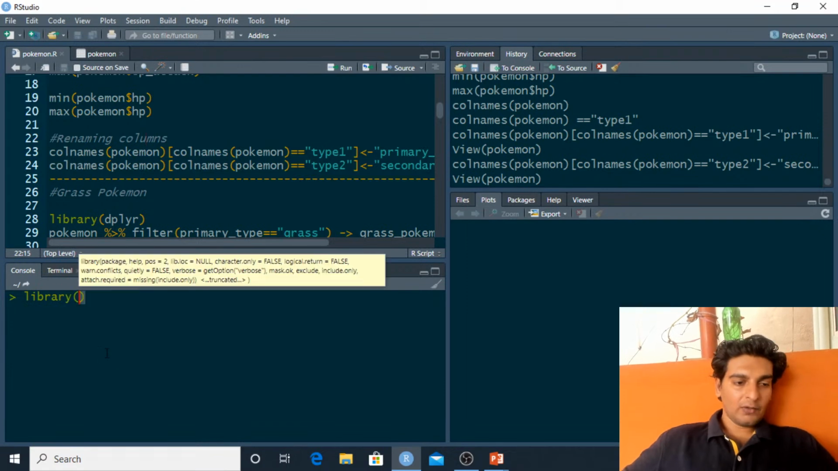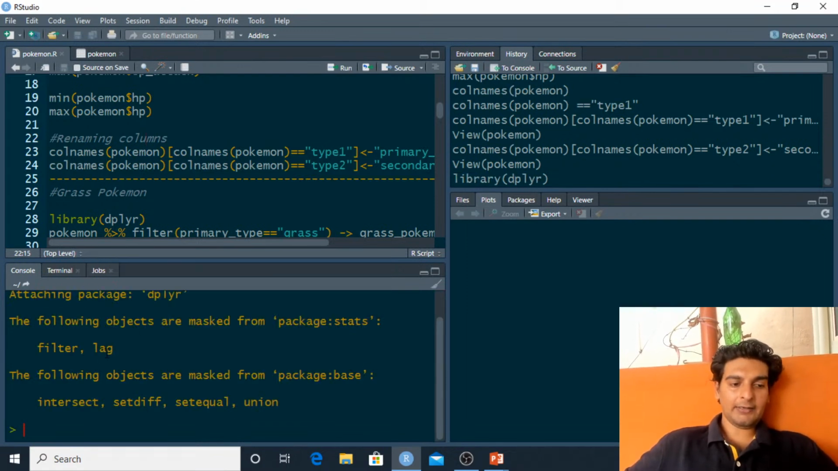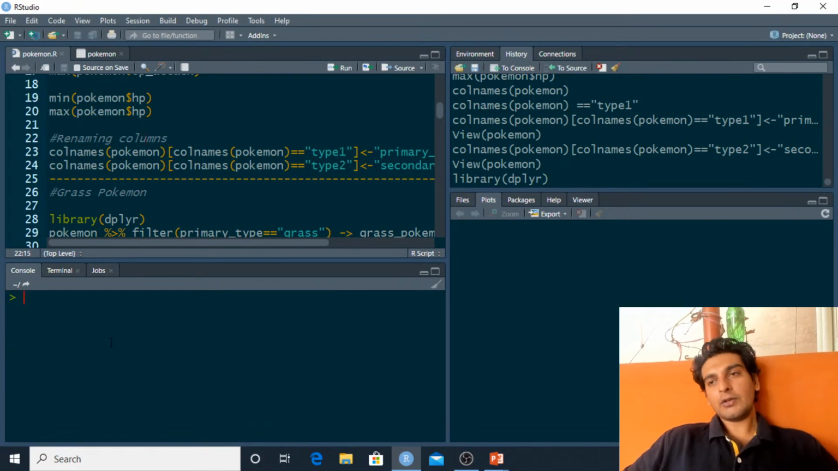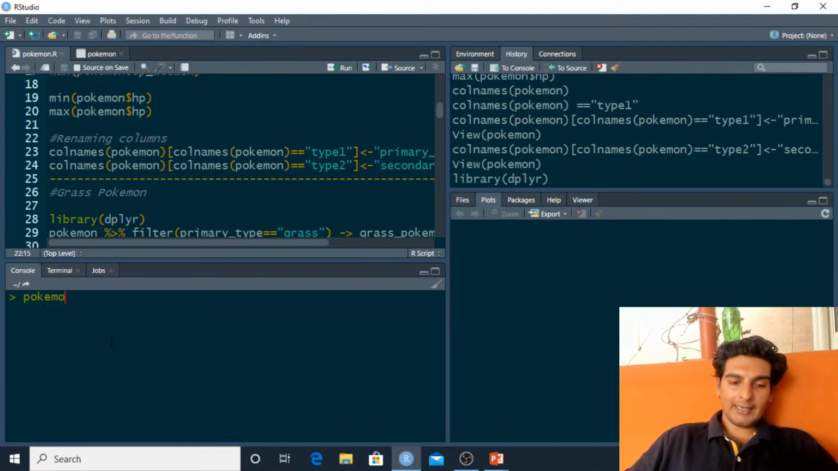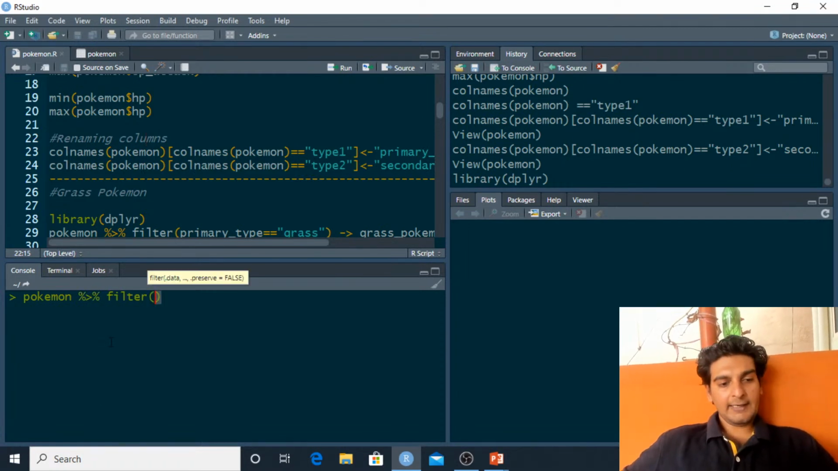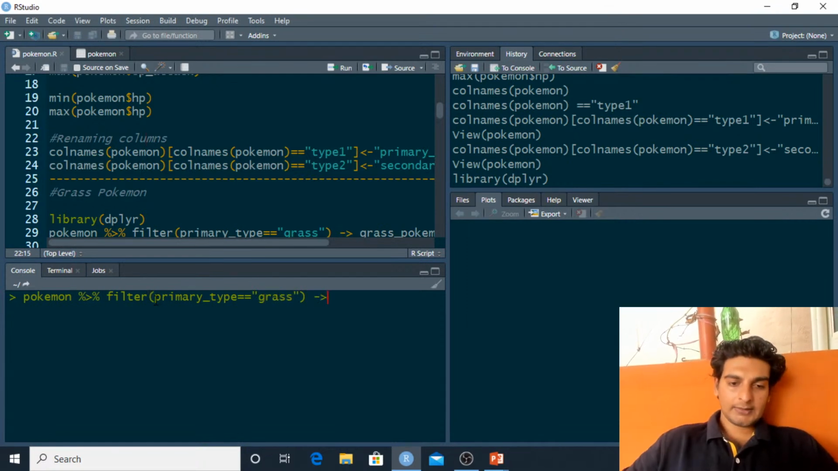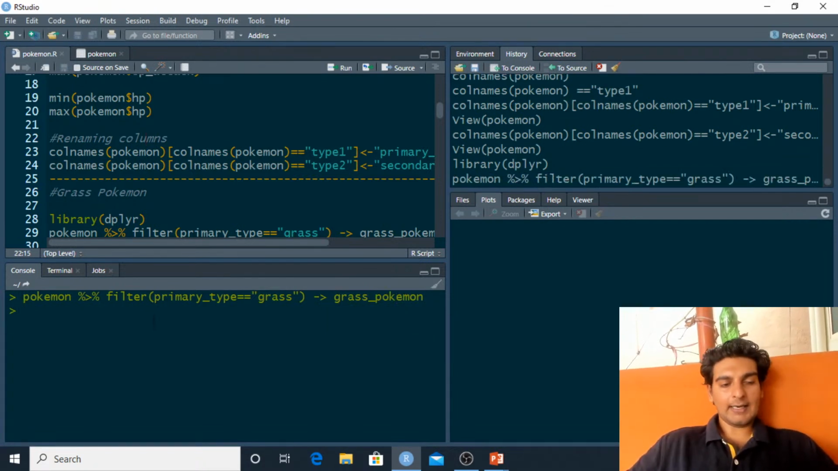And to do that, I would need this library called dplyr. So dplyr is a package in R which should help us to do some basic data manipulation. So here I'll go ahead and write this command. First I'd have to give in the name of the data frame, and from this data frame I'm using the filter method. The filter method is a part of the dplyr library. So I'm using this filter method to extract only those Pokemons whose primary type is equal to grass, and I'm storing all of those Pokemons in a new data frame called grass Pokemon.